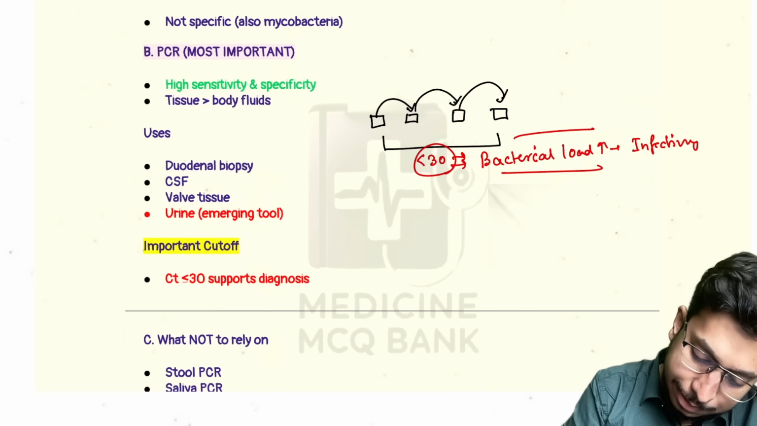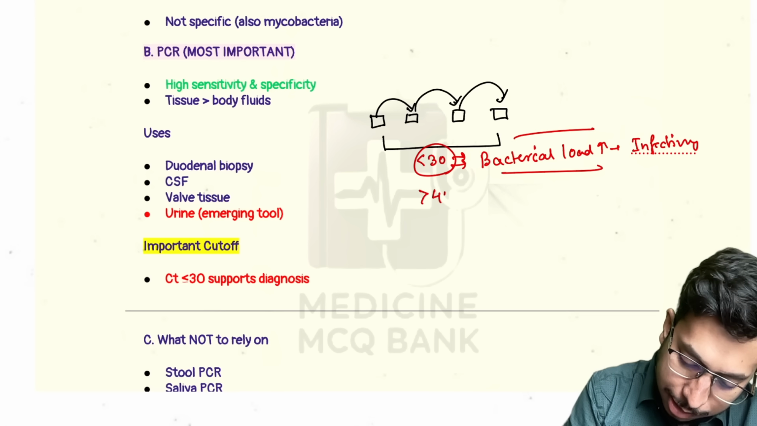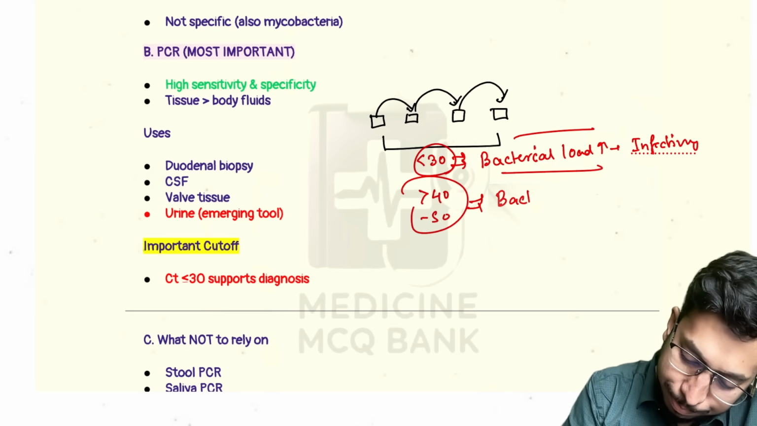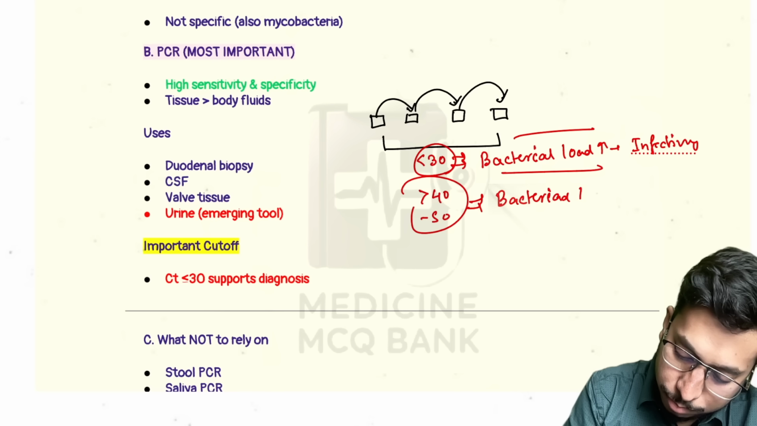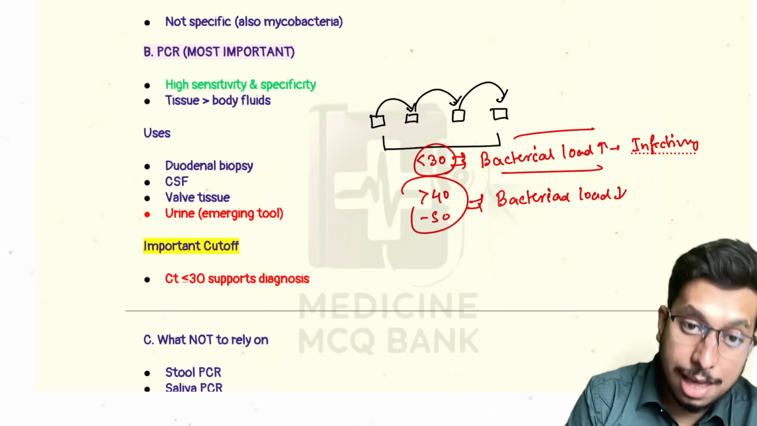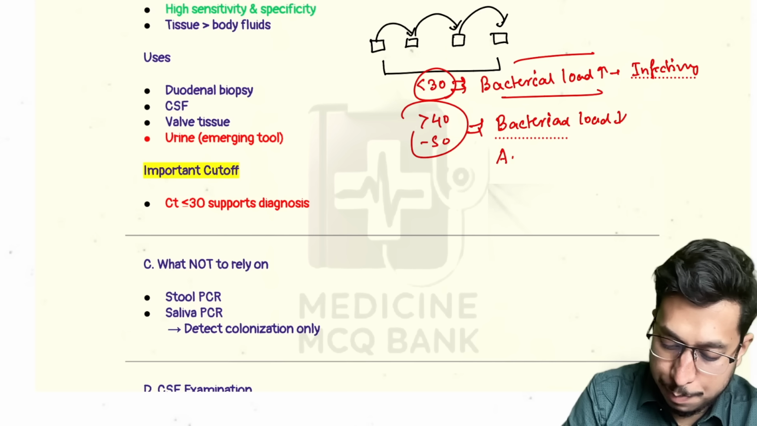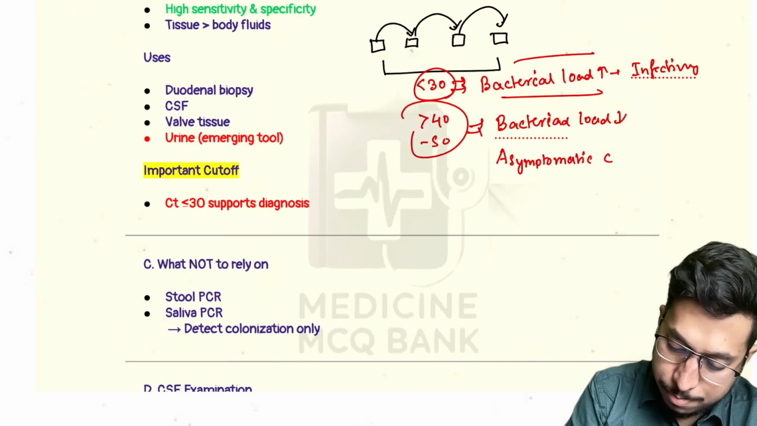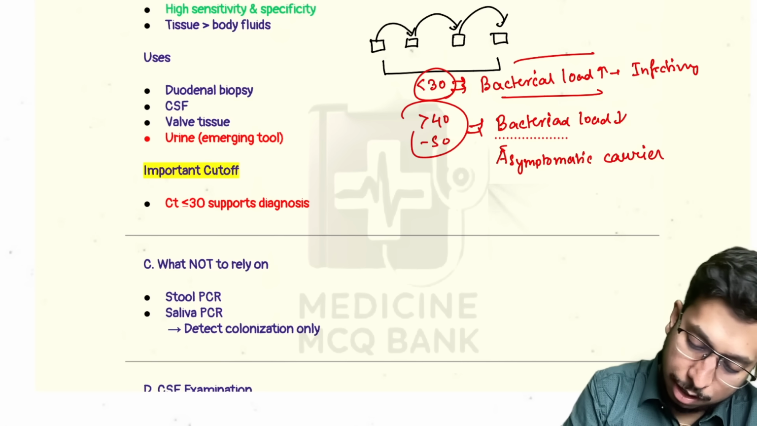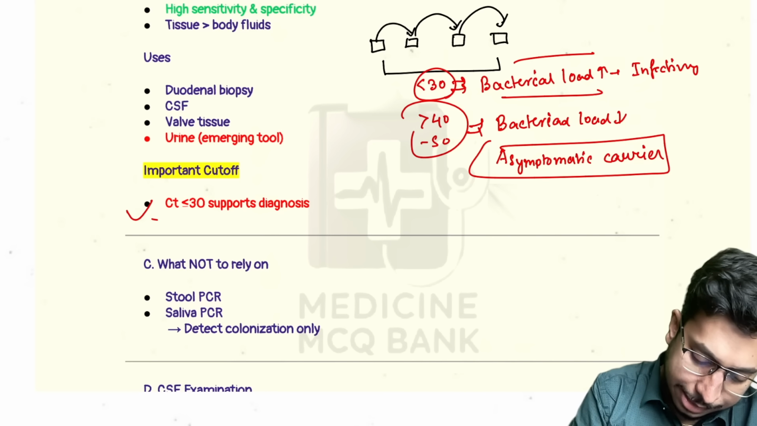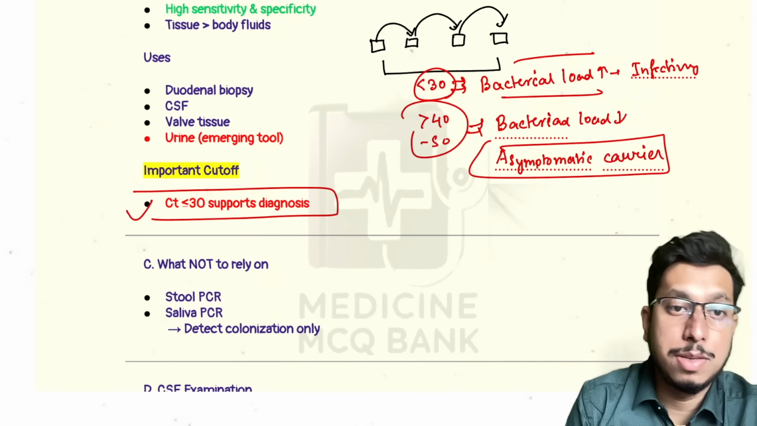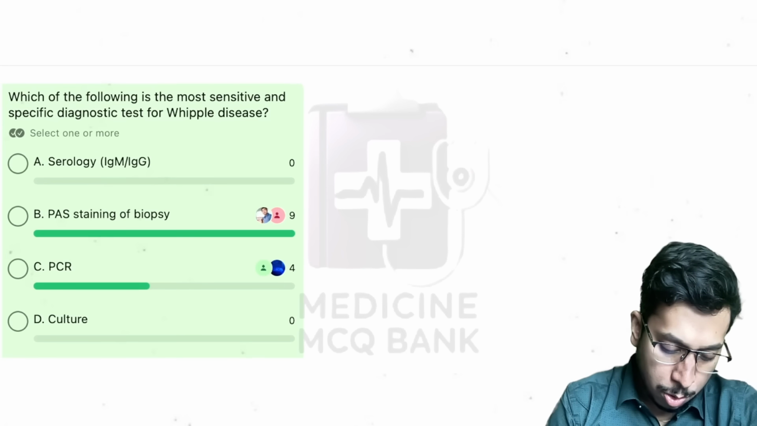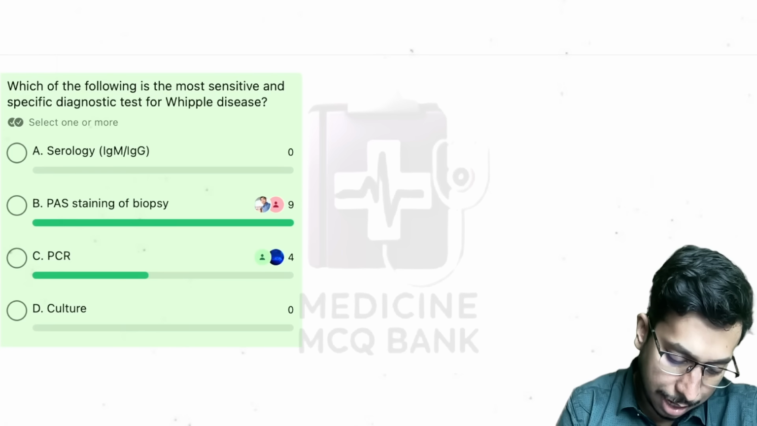Suppose it gets detected after say 40 cycles or 50 cycles. What does it mean? It means bacterial load is low, so they can be asymptomatic carriers. All right. Okay. So cycling threshold less than 30 along with tissue biopsy positivity suggests the diagnosis of Whipple's disease. So which of the following is the most sensitive and specific diagnostic test?